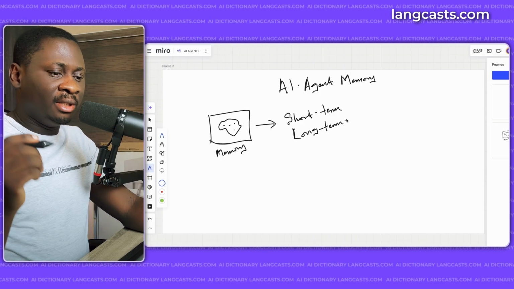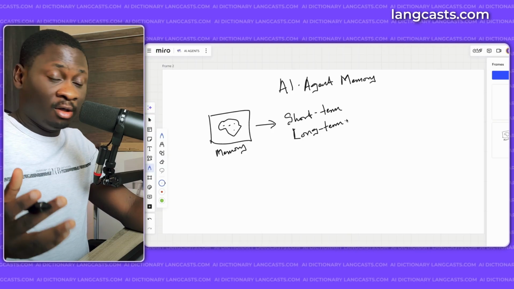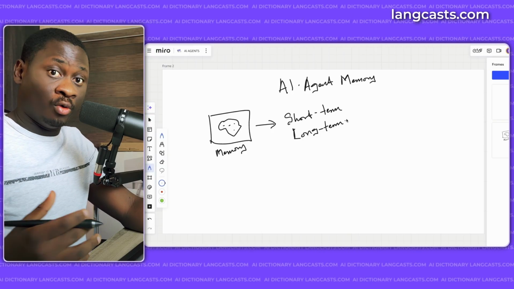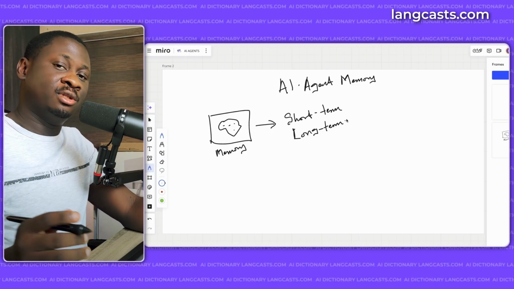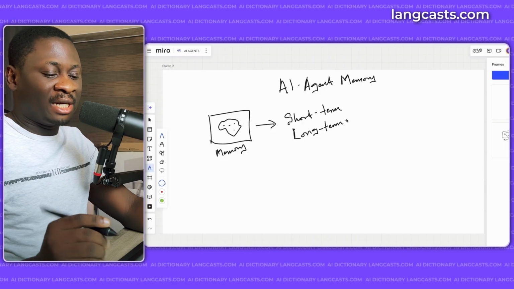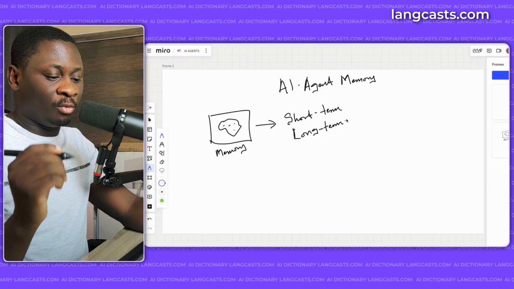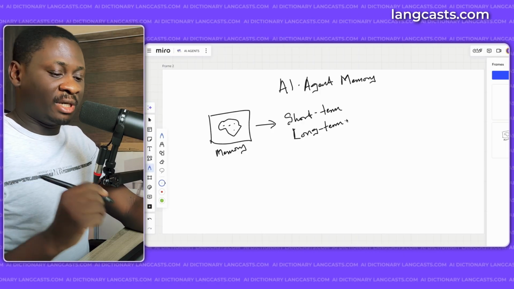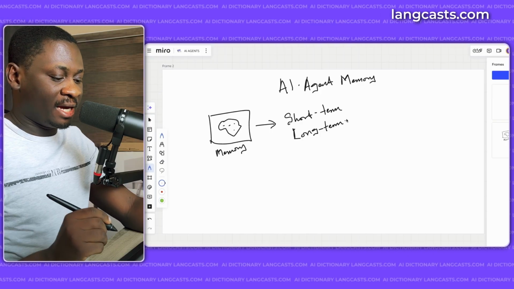Long-term memory is for something you probably did yesterday or something I did days ago or weeks ago, depending on how long you want the memory to persist. So you can give it long-term memory, and these are saved in more powerful databases. So that's one thing we can use to enhance our AI agents.